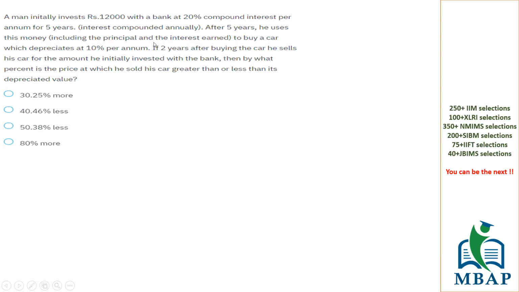If 2 years after buying the car, he sells the car for the amount he initially invested in the bank. How much did he invest initially? It was 12,000.